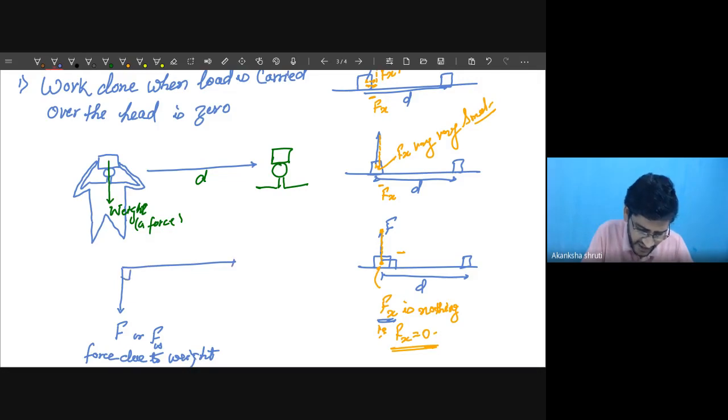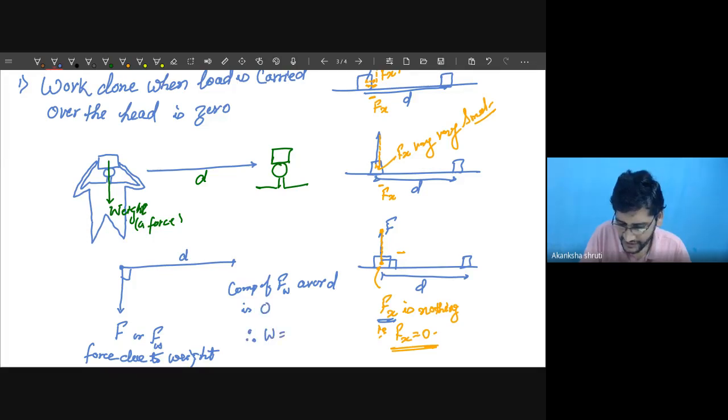Displacement is in this direction, D. So what will be the component of F along the D? Nothing, student. So in this case, the component of the force F or FW over D, means in the direction of displacement, is 0.